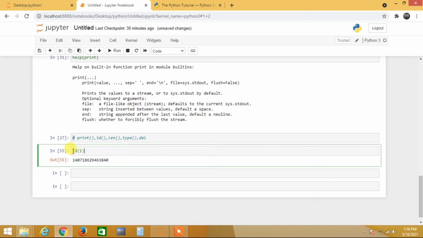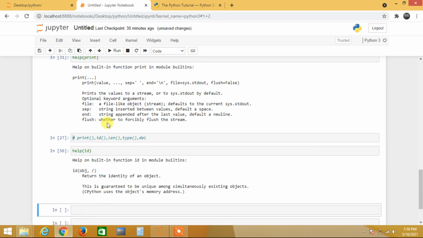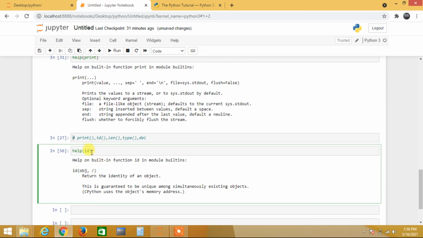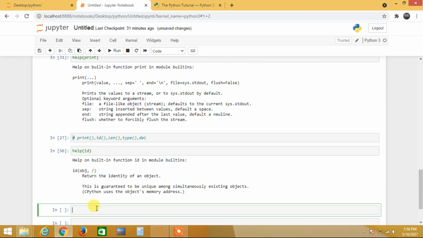I will show you help on this also, like how I showed the print function. So help of id, it is a built-in function. We just need to pass the object, or we just need to pass the value. When we pass the value or object, we are going to get where it exists exactly, like id of Python.